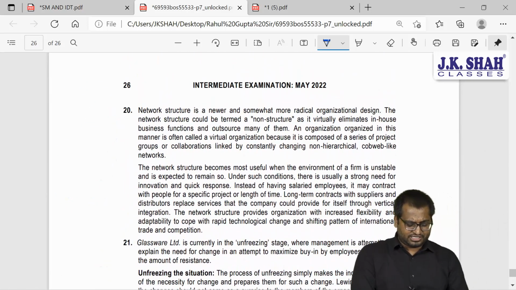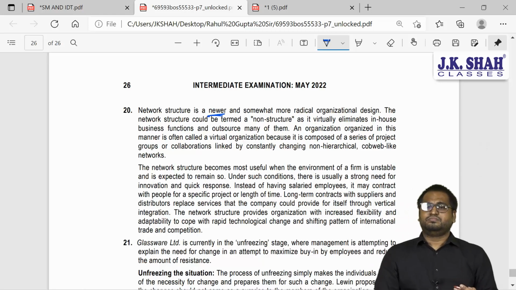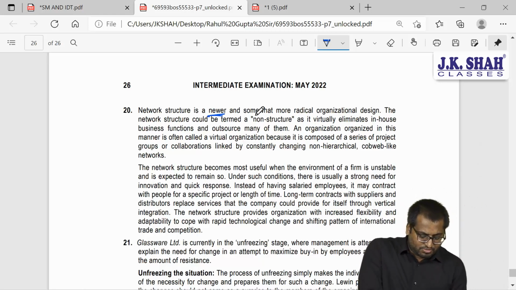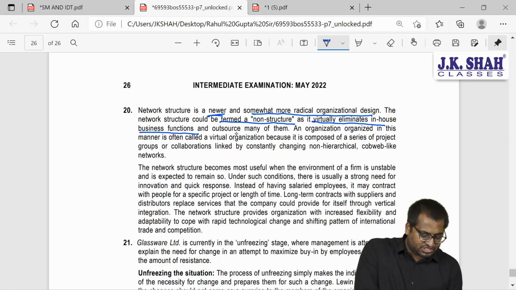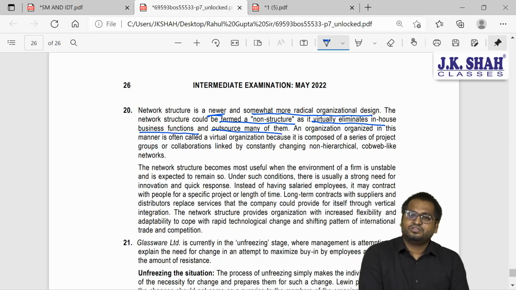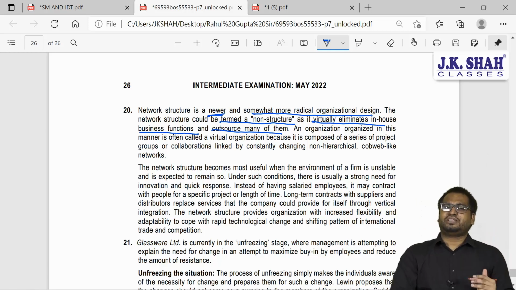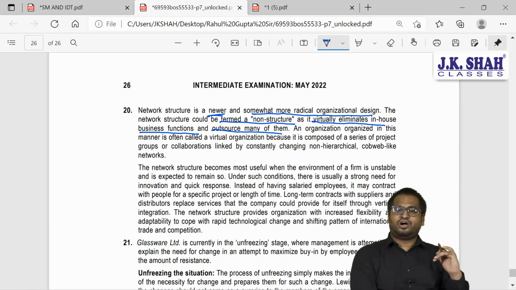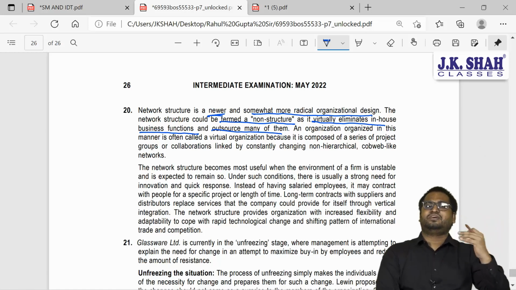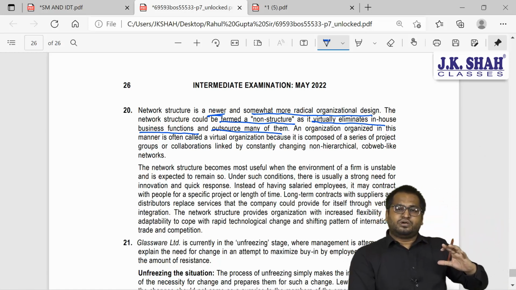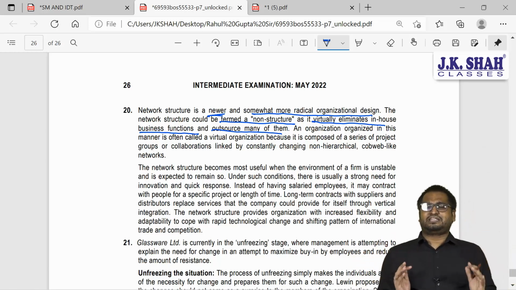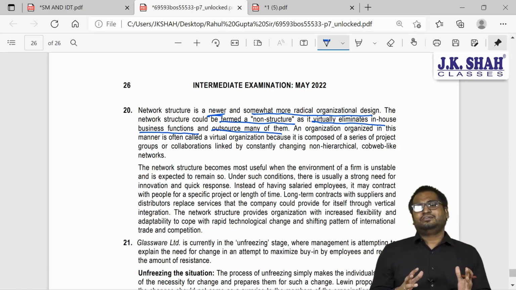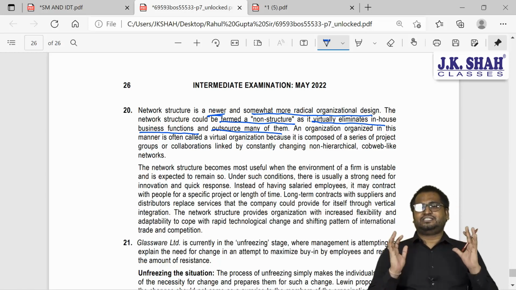So network structure is a newer, meaning modern, and somewhat more radical organizational design. It could be termed a non-structure as it eliminates in-house business functions and outsources many of them. So we don't have an in-house manufacturing activity, it is done by someone else. We don't have an in-house distribution system, it is done by someone else. We don't have an in-house accounting team, it is done by someone else. So we don't have any activity done by ourselves. We are just acting as a coordinating agency.